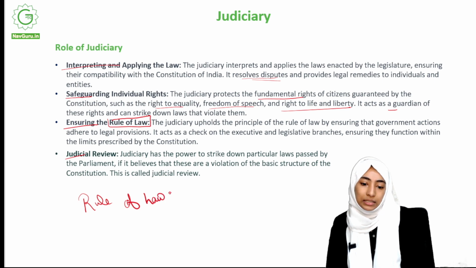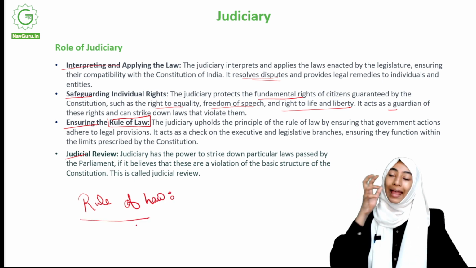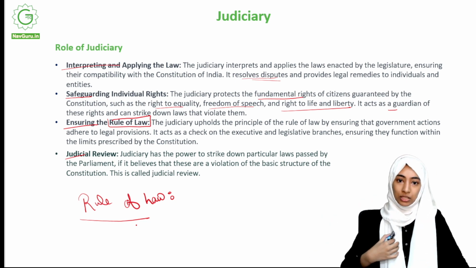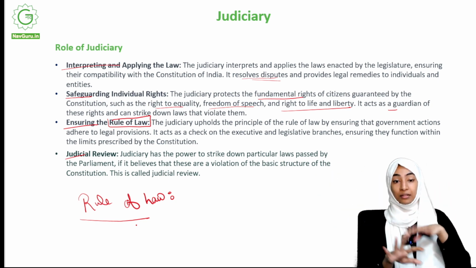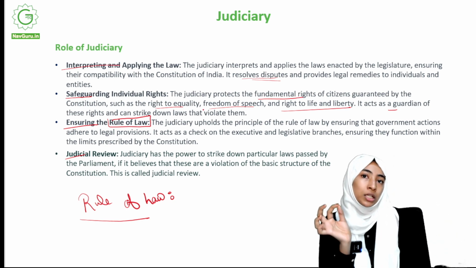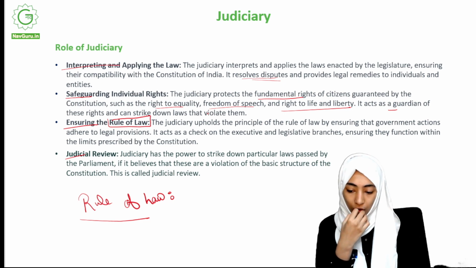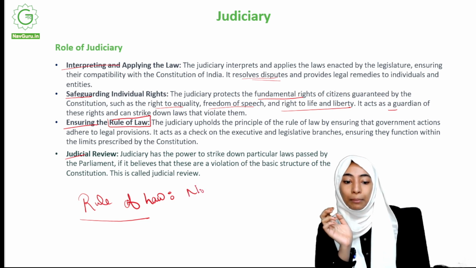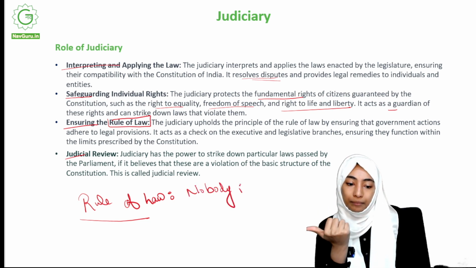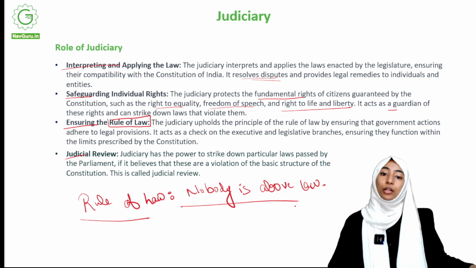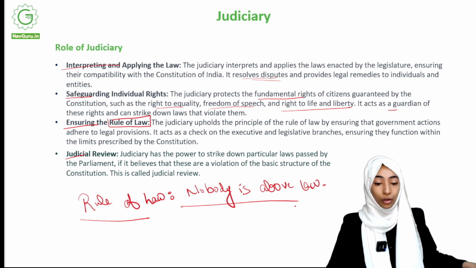What we mean by rule of law is that when a law is set, it is set for everybody in the country. I mean, there might be certain exceptions, like if a law is set for certain groups of people, but generally laws are for everybody in the country. And the crux of the rule of law is that nobody is above law. May it be a president, may it be a prime minister, may it be anybody, nobody is above law, right? The law applies to all of them. This is what the rule of law basically means, right?